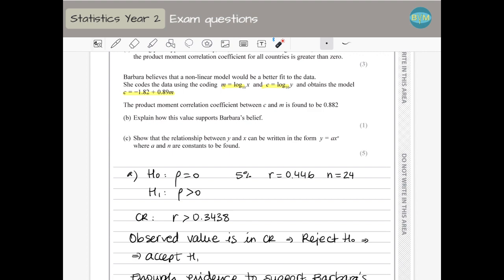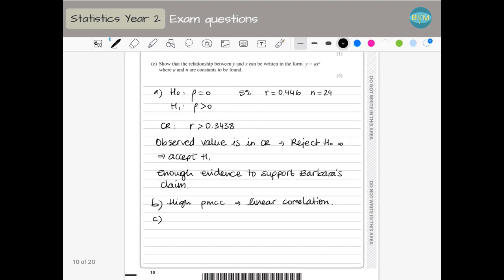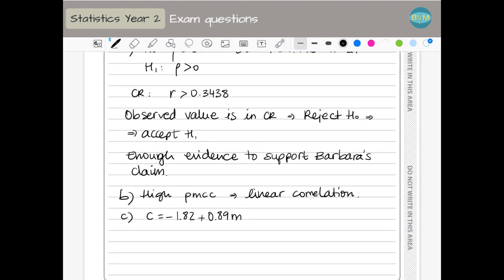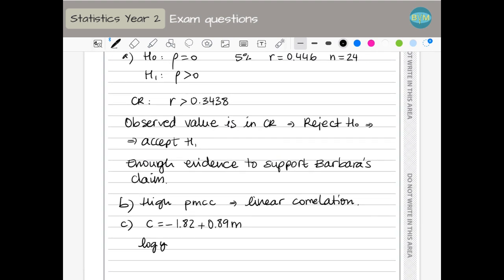So we are going to work with logs until we write Y in terms of X, eliminating the logs. So our line of best fit is C equals minus 1.82 plus 0.89 M, but this is with the coded values. And remember, C is log y, and M is log x.